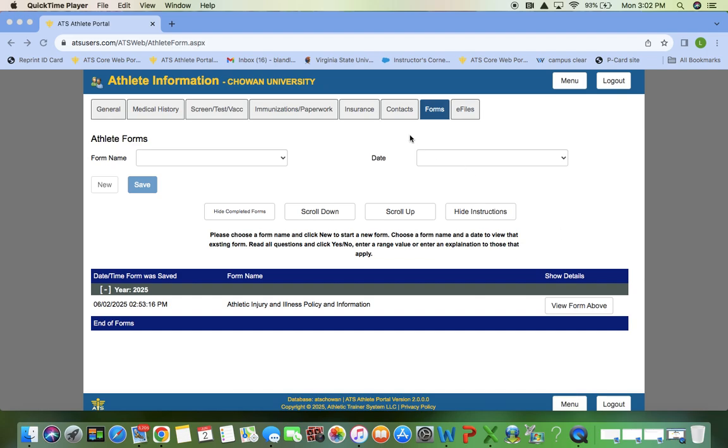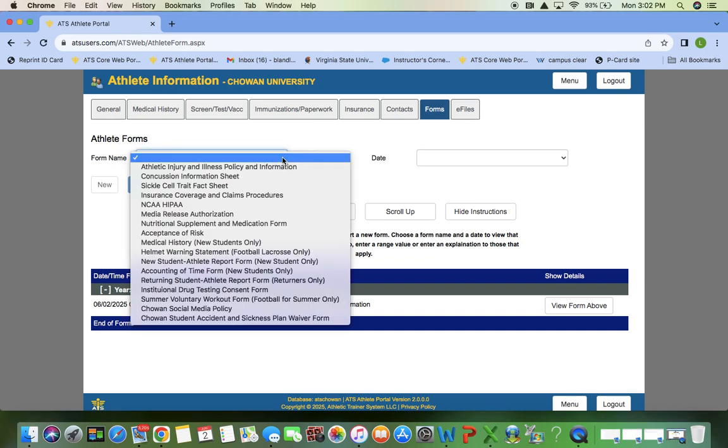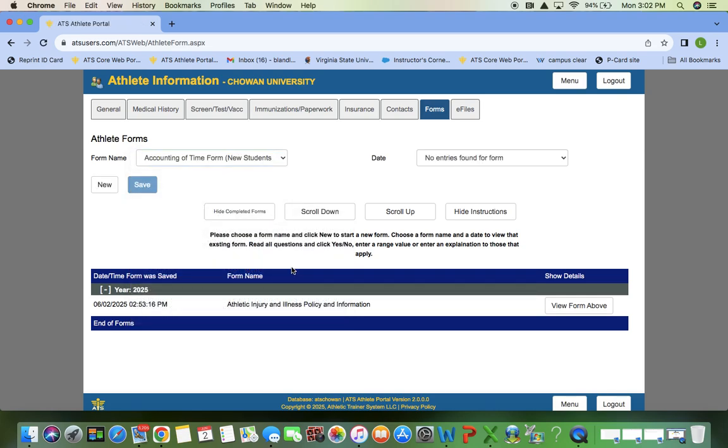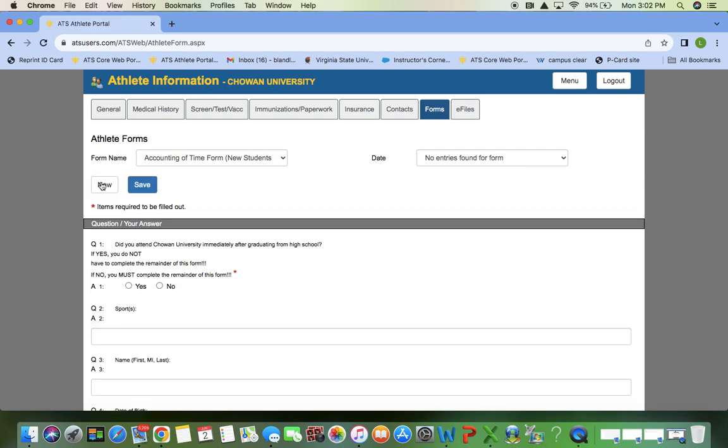First off, to access this form, you're in your ATS portal. You're going to go to the Forms tab, go to Form Name, and then scroll down to the Accounting of Time form. It says New Students Only. Click on that. You'll click New, and this will open your form.